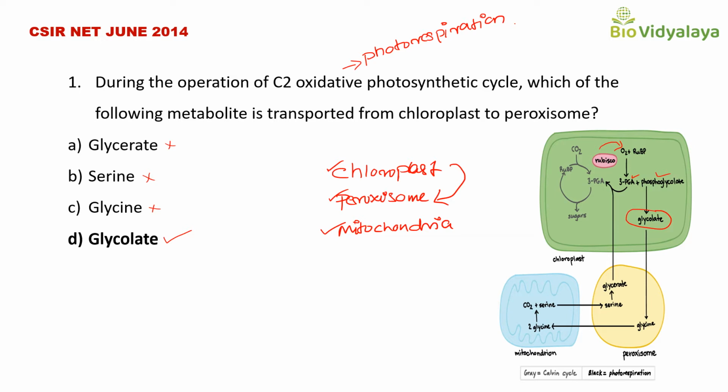Glycerate is transported from peroxisome to chloroplast. Serine is transported from mitochondria to peroxisome. Then glycine is transported from peroxisome to mitochondria. Okay, let's see the next question.